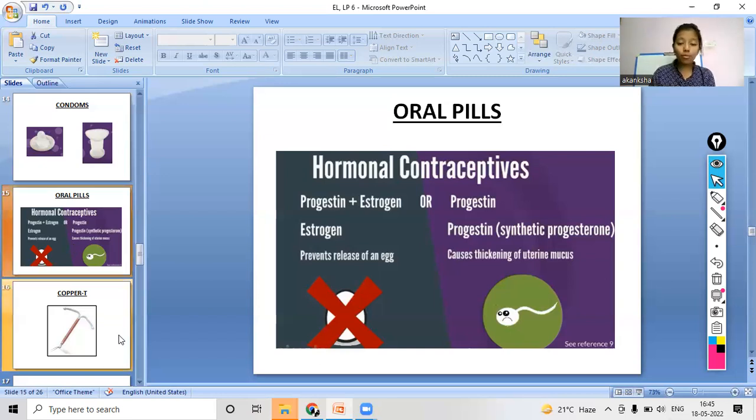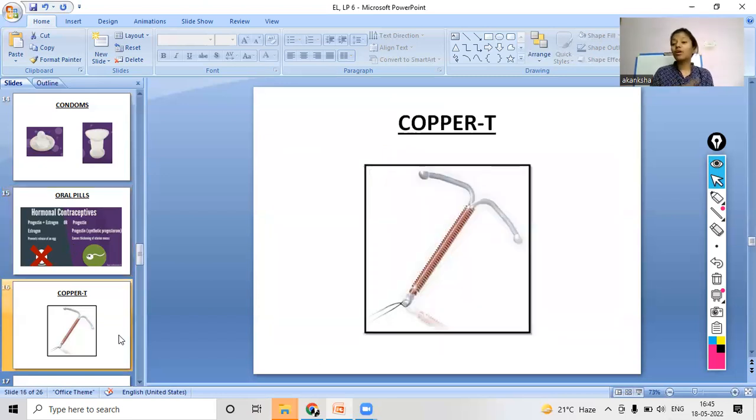Now coming to the property. Okay, so property is also one of the temporary contraceptive methods. And how it helps in contraception is, this property is a professional tool. It is transplanted into a female body.